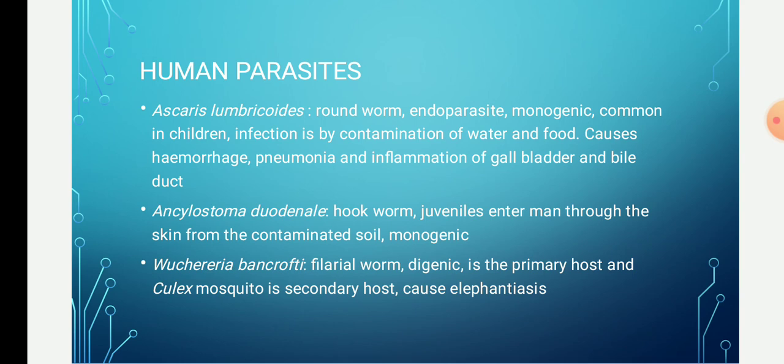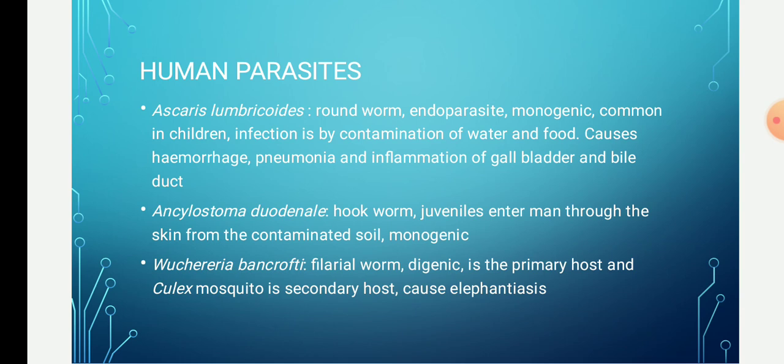Now we will see Ascaris lumbricoides. It is commonly called a roundworm. It is an endoparasite living in the intestine of man, and it is more common in children than in adults. The male worm is smaller than the female. The male worm is curved at its posterior end with a pair of penial setae. The infection is by contamination through food and water.